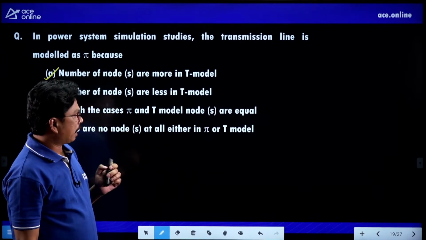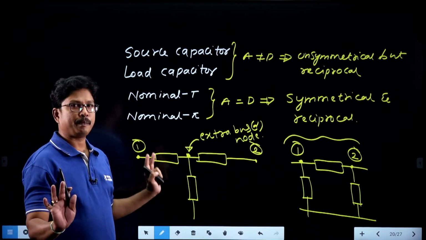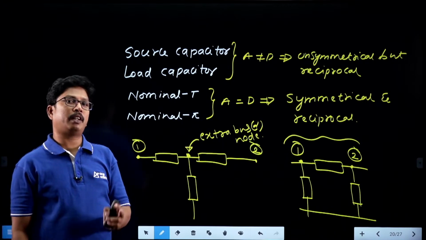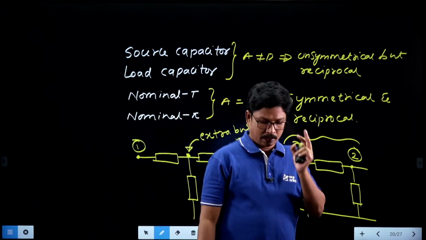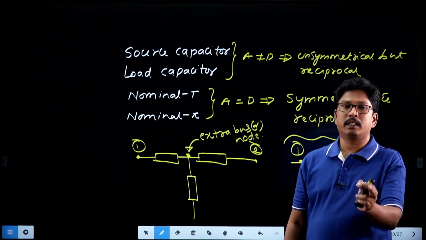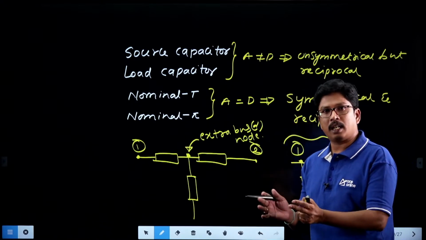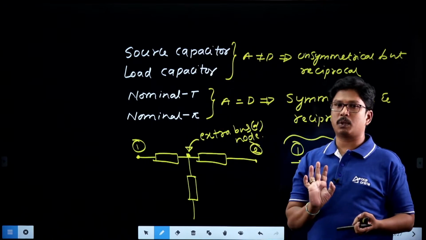But remember students, everything is good, perfect. But if you want to give compensation for Ferranti effect, what is Ferranti effect, students? The Ferranti effect is the phenomenon whereby, when the transmission line is operated under no load or lightly loaded condition, the receiving end voltage may be more than the sending end voltage.